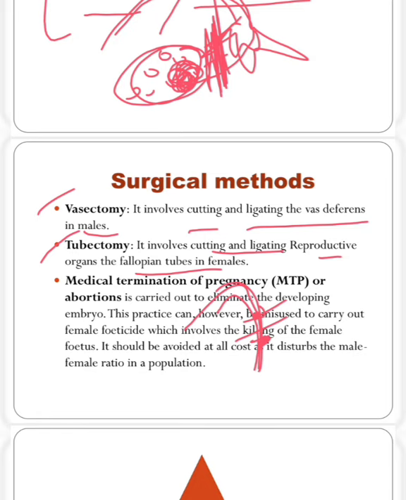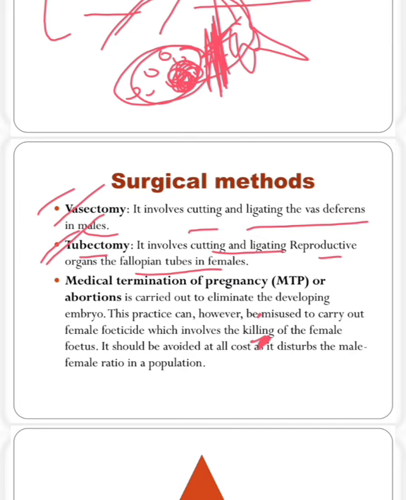So this is one surgical method also. Inside the male, when the vas deferens is cut, it is known as vasectomy. Inside the female, when the fallopian tube is cut, it is known as tubectomy. Okay,